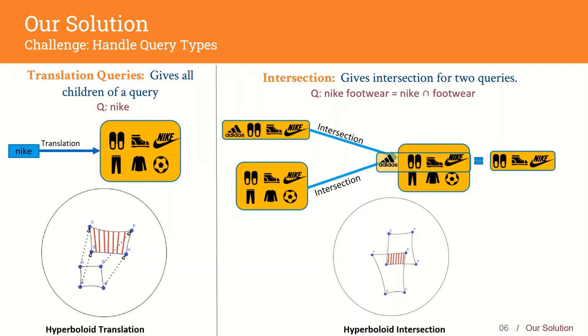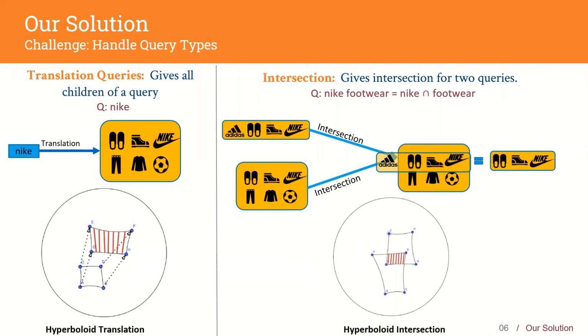Next, we handle the popular query types of translation, intersection, and union. For translation, given the entity and relation hyperboloid, we define the projection query space as Mobius addition of entity and relation. For intersection, we return the overlapping space between the hyperboloids. And for union, we return the set.